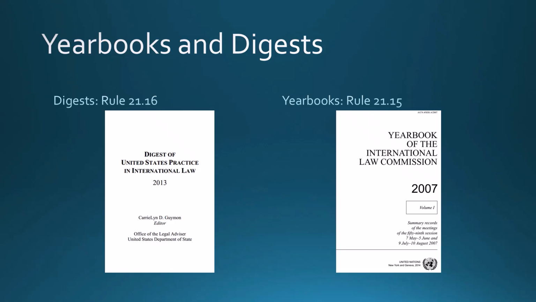For examples of citations to digests, see Rule 21.16, which discusses how to cite to the U.S. Department of State Digest and how to treat foreign digests. Yearbooks fall under Rule 21.15, but keep in mind that both of these sources collect primary sources from other locations, and you should generally try to cite to the document or statute you located rather than to the digest.